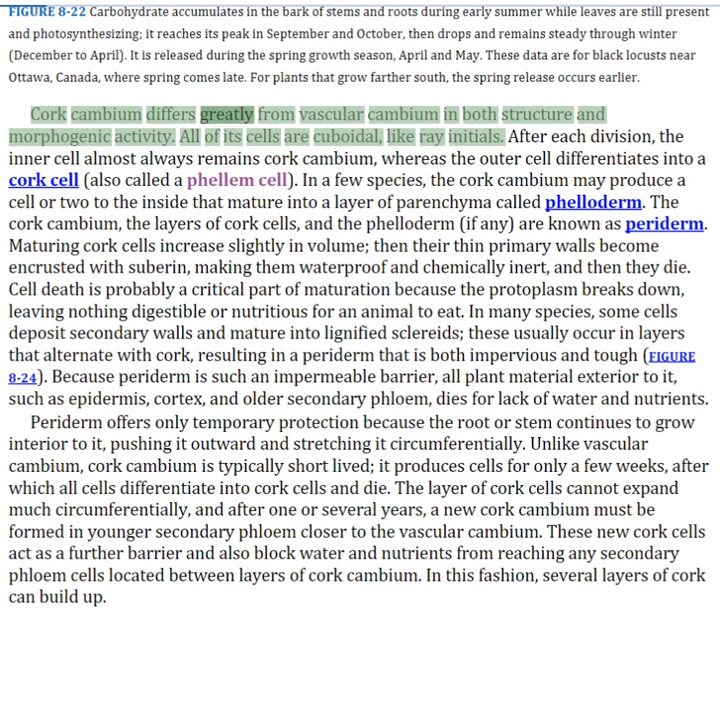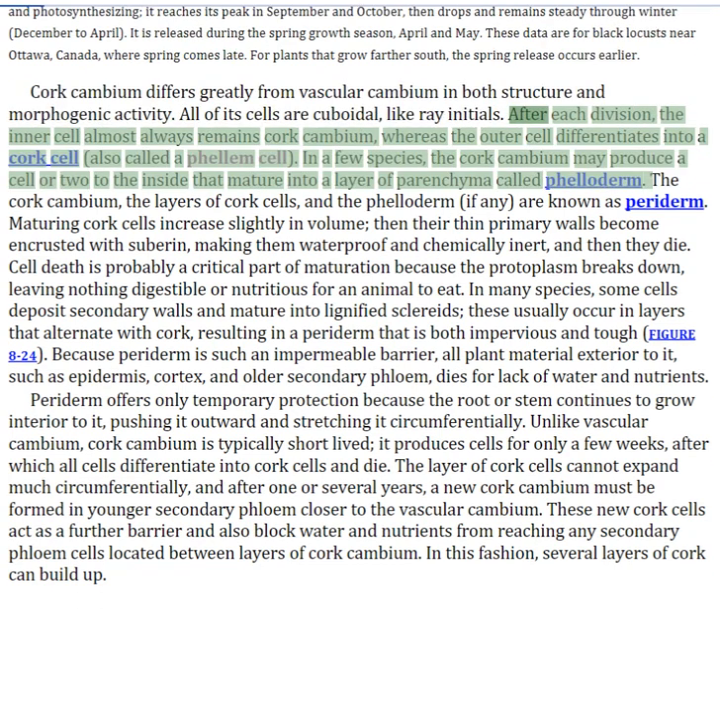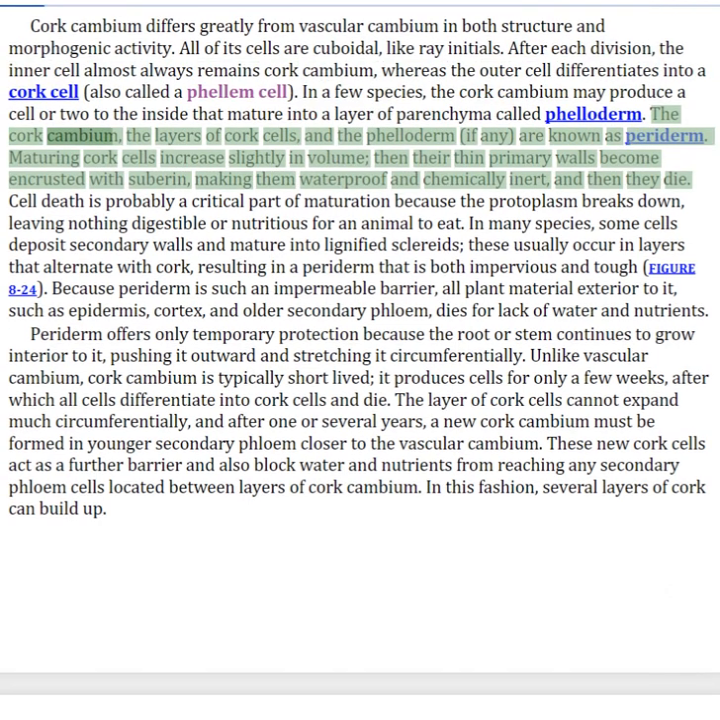Cork cambium differs greatly from vascular cambium in both structure and morphogenetic activity. All of its cells are cuboidal, like ray initials. After each division, the inner cell almost always remains cork cambium, whereas the outer cell differentiates into a cork cell. In a few species, the cork cambium may produce a cell or two to the inside that mature into a layer of parenchyma called phelloderm. The cork cambium, the layers of cork cells, and the phelloderm are known as periderm.